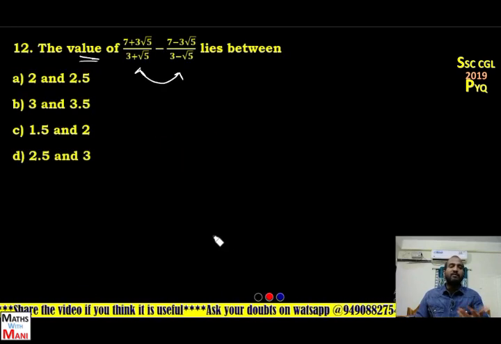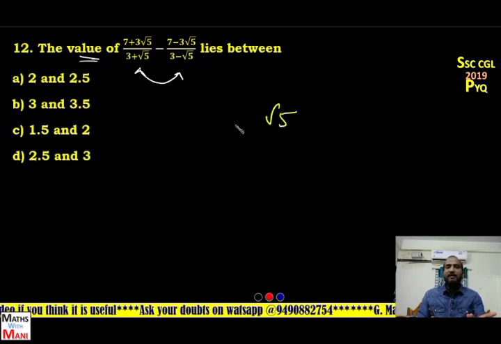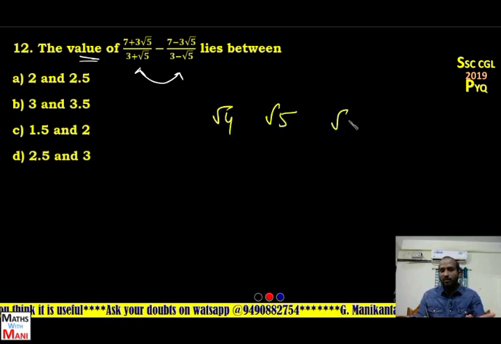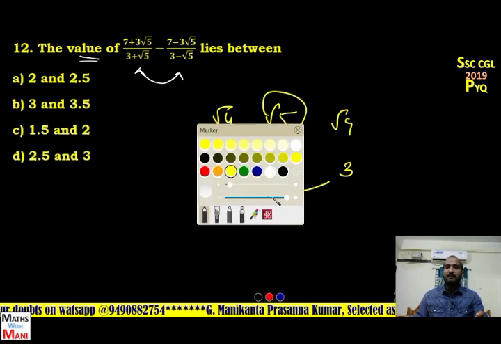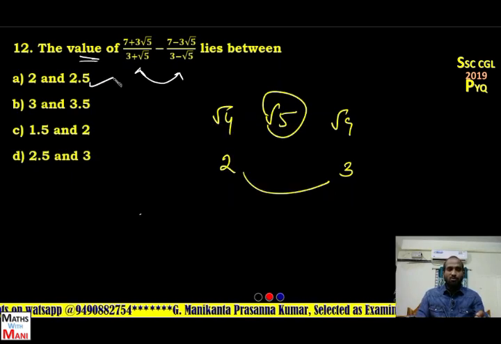5 lies between what and what. So root 5 definitely lies between root 4 and root 9. Yes, that means 2 to 3. Definitely the value of root 5 lies between 2 and 3. But here two options are there. The first option is 2 to 2.5 and the second option is 2.5 to 3.